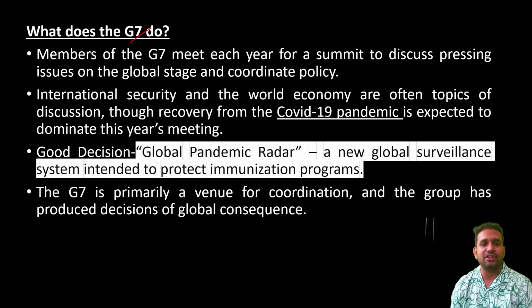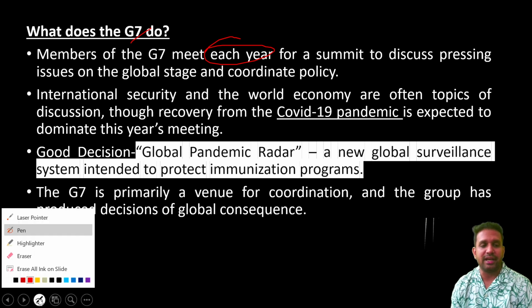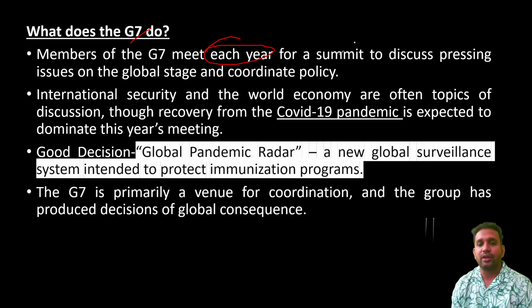So what does the G7 do? G7 members meet each year. This is very important: annually once they meet for a summit to discuss pressing issues. Whatever the global stage issues will be, with regard to climate, with regard to global warming, with regard to taxation, with regard to international peace also, like Russia invading Ukraine.